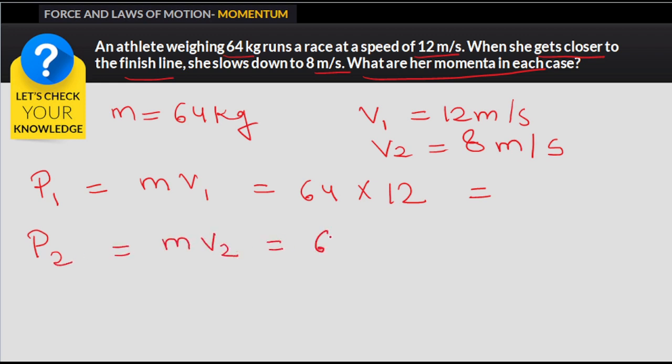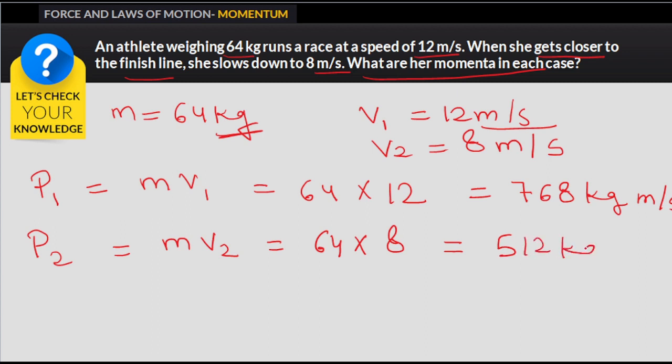So m is 64 and the second velocity is 8. 64 multiplied by 12 would be 768. What is the unit? The unit would be kg meter per second, since mass is given in kg and velocity in meter per second. And 64 multiplied by 8 would be 512 kg meter per second.